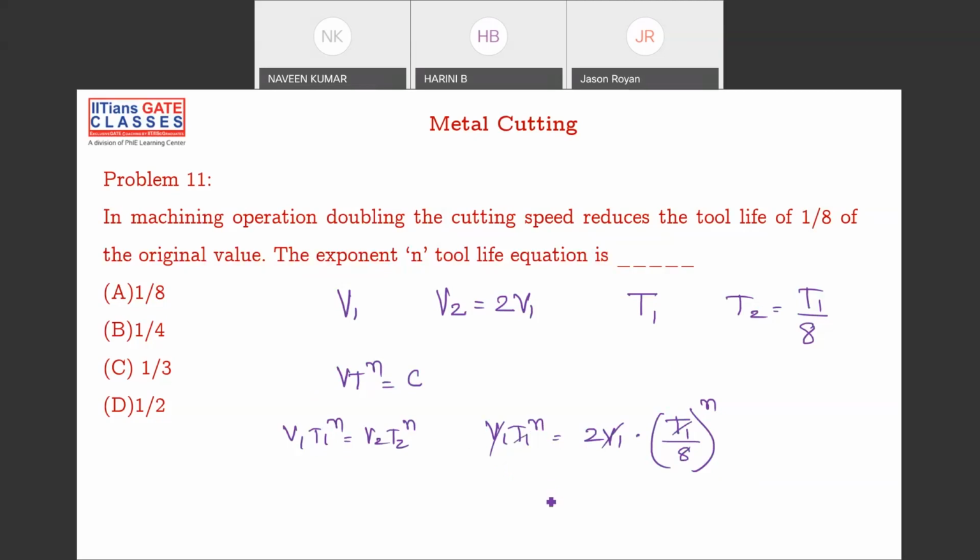So what will I get? This 2, I'll send to this side. 1 by 2 is equal to (1 by 8)^n, and 1 by 2 is equal to (1 by 2)^3. So obviously 3n, sorry, so obviously n is equal to 1 by 3. So the answer is C.